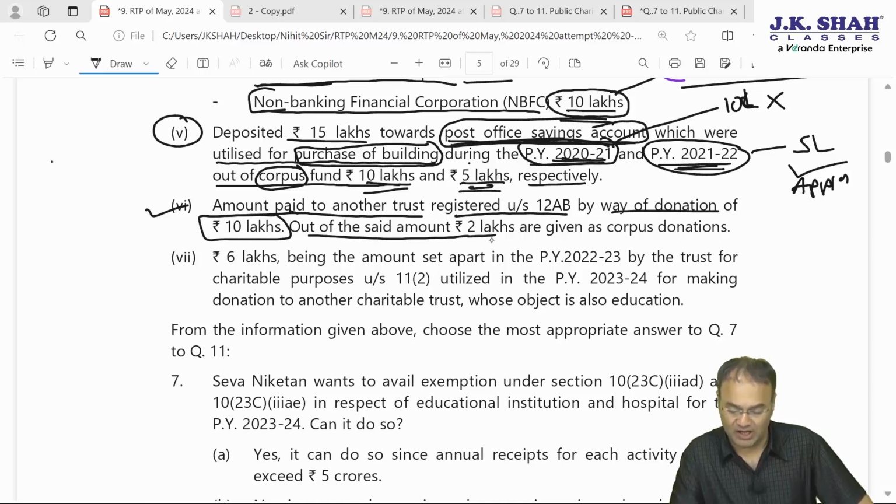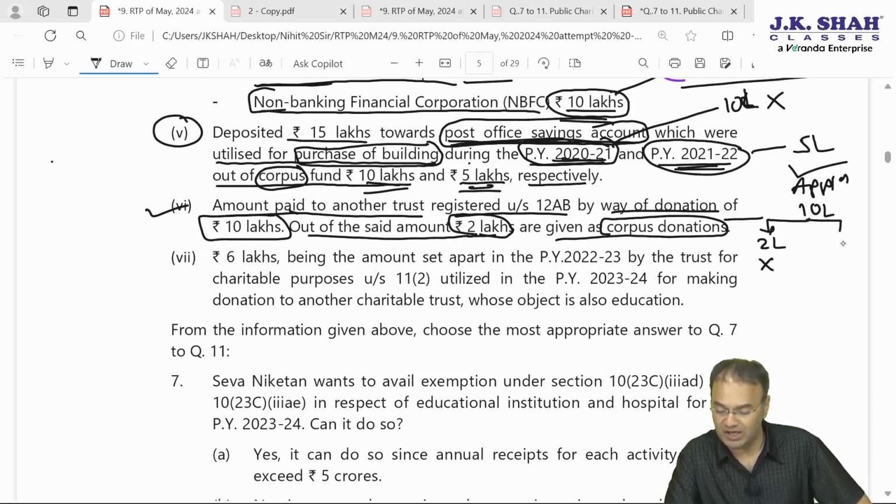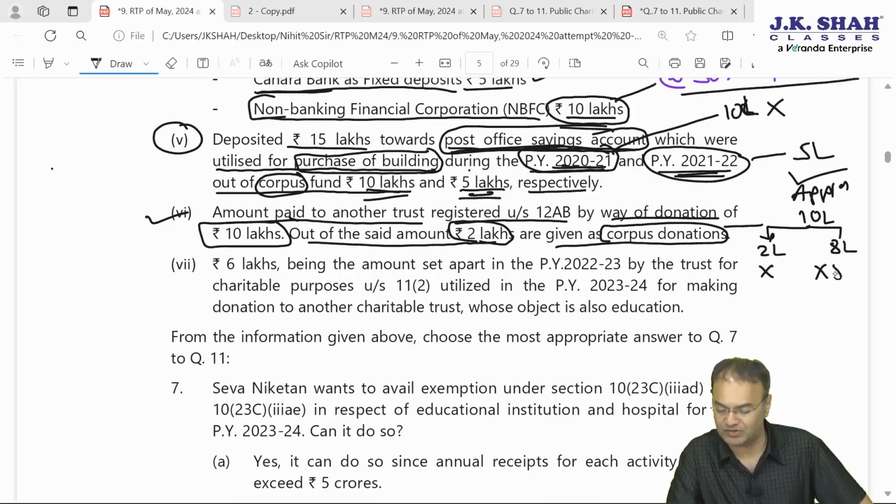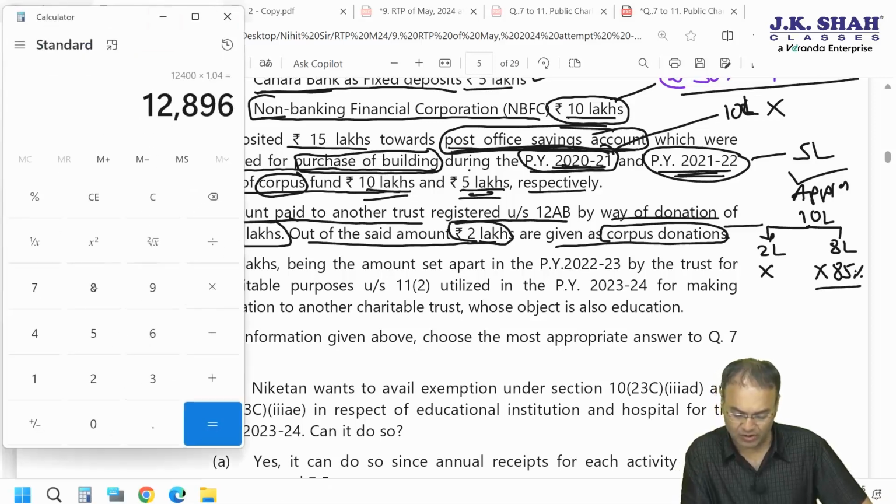Out of the said amount of 10 lakh, 2 lakh rupees are given as corpus donation. That's it, 2 lakh disqualified. So out of 10 lakh rupees donated, 2 lakh rupees is towards corpus and will not be considered as application of income. The remaining 8 lakh rupees will be considered as application, but only to the tune of 85% of such 8 lakh. 85% of 8 lakh would be, I think, 6 lakhs 80,000. Let's calculate it out.